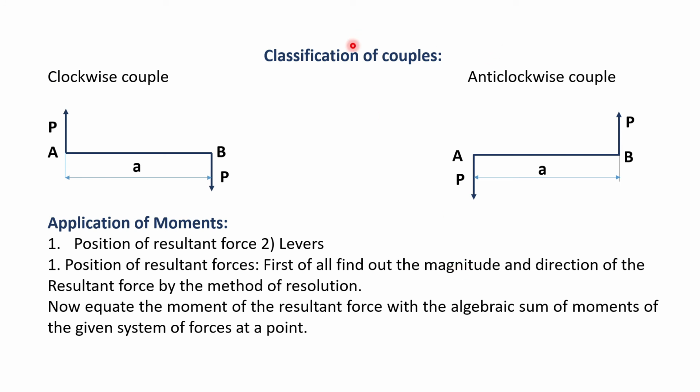So let us see the classification of couple. Couples are classified as clockwise couple and anti-clockwise couple. As the name indicates, the clockwise couple gives a clockwise tilting motion to that particular couple, and the anti-clockwise couple gives an anti-clockwise tilting motion to that couple.